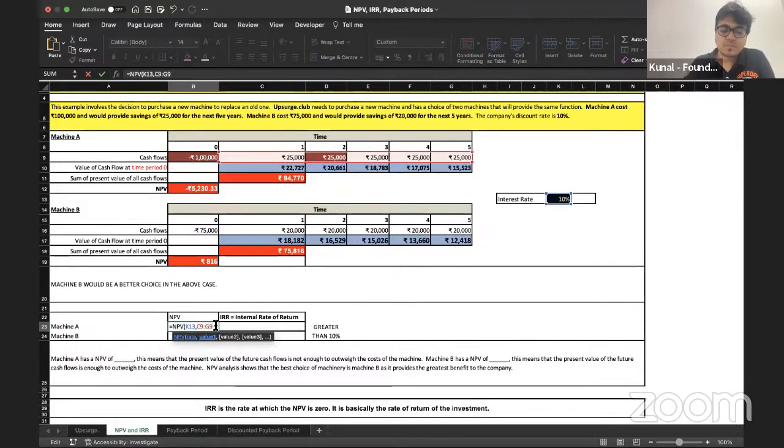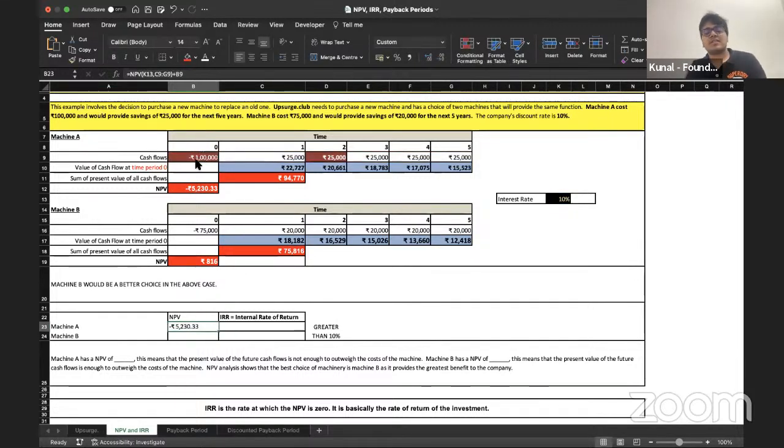इसका ब्रैकेट अपन ने क्लोज कर दिया. एनपीवी आ गया प्लस we need to have the cash outflow. You'll get the answer. Alright, you'll get the same answer as this.